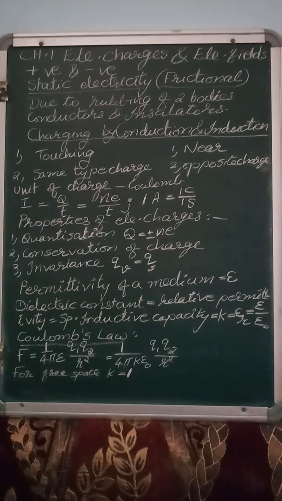This force may be attractive or repulsive. If there are two like charges, the force will be repulsive. If one is positive and the other negative, that means the charges are unlike, and there will be an attractive force. Coulomb's law follows the inverse square law because it depends inversely on the square of the distance.